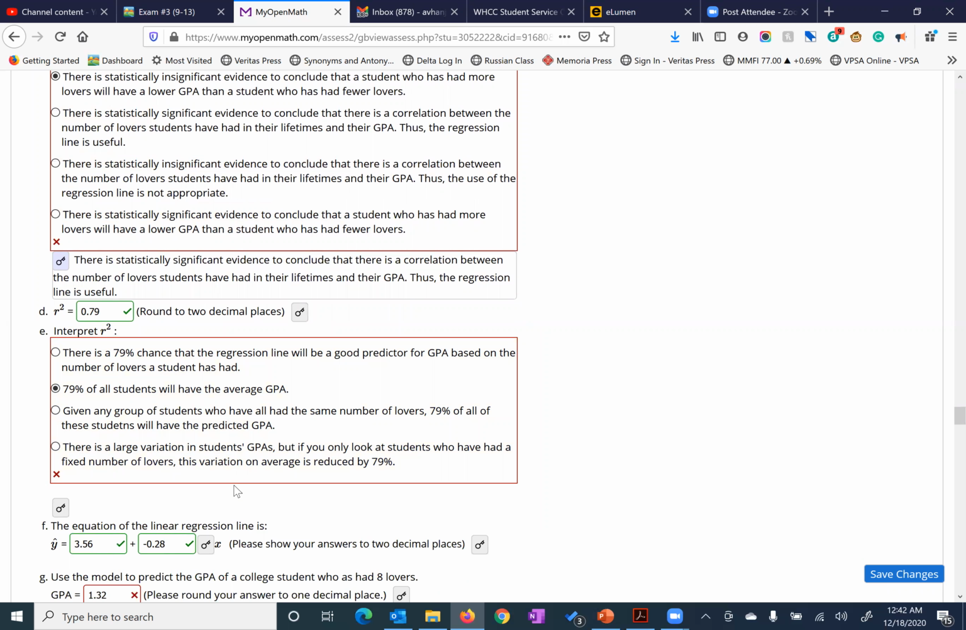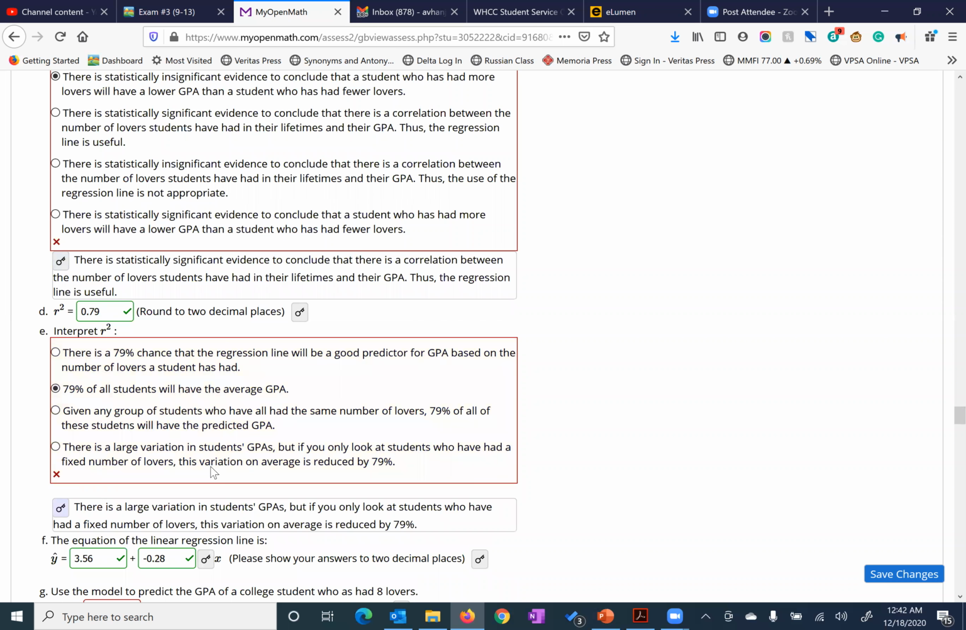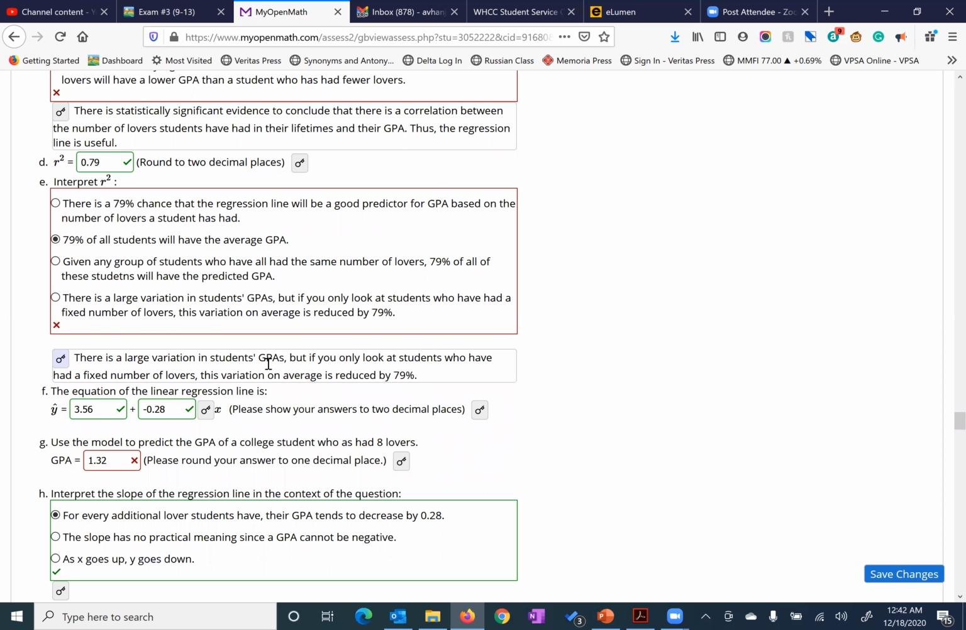Okay, so E, same exact thing that we had before. So I think you're getting the same exact issues here. So for R squared value of 7.9 means there's a large variation, but if you look at the students only had a fixed number, it should be reduced down for it. So it should be this one or this last one. Let's check. Yes, sirree. It is the last one right there. Boom.